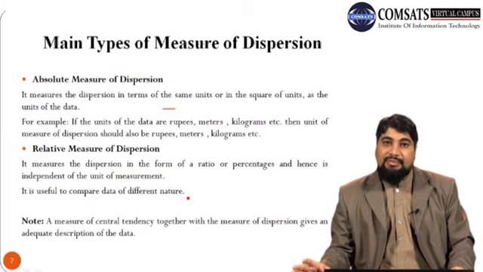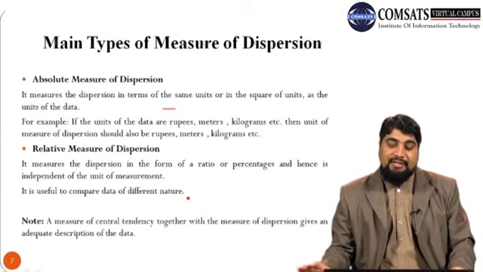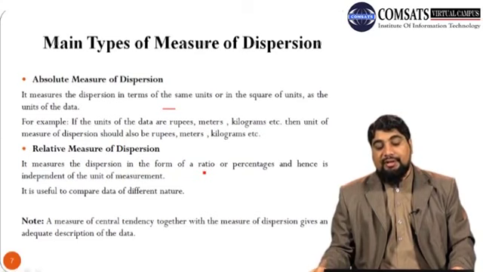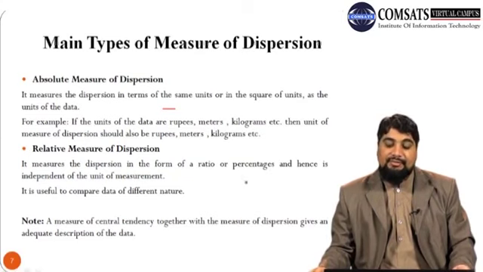Suppose we want to compare height data with weight data, so we can compare ratios or percentages. So we can compare data of different natures using this relative measure of dispersion.